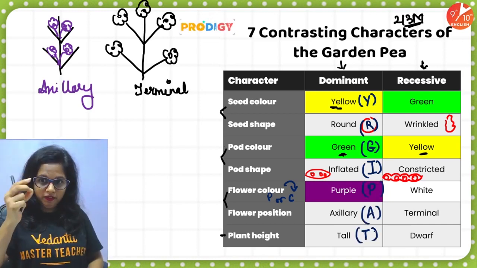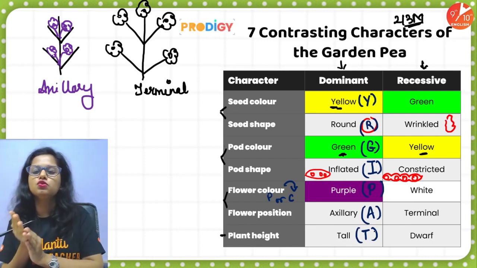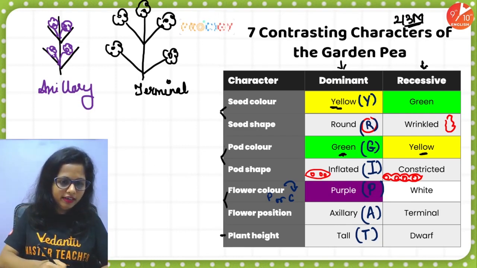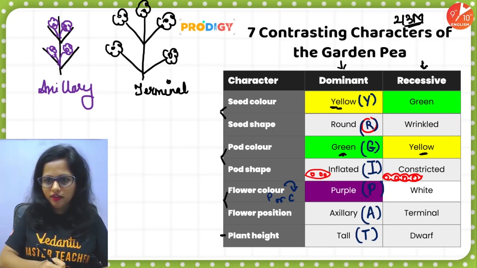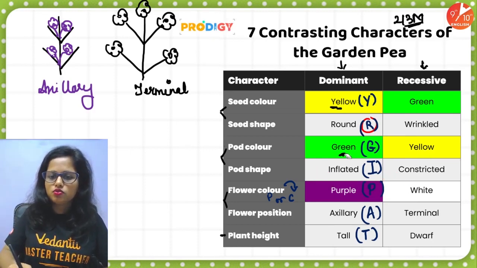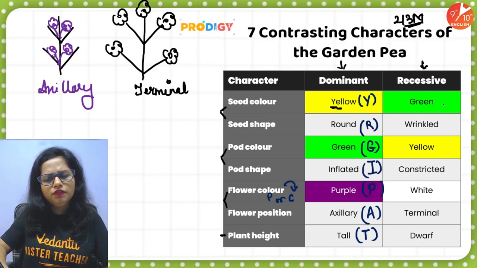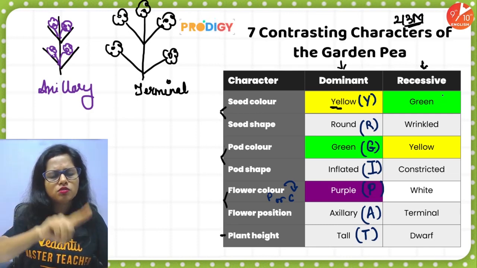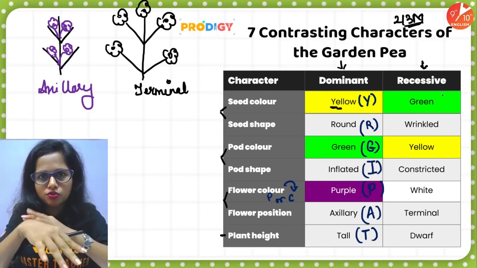Now people, you tell me, if these are the letters used to represent the dominant trait, what will be the letters used to represent the recessive trait? But for that, let me erase that wrinkled red color P. Okay, now it's pretty easy. Right? I'm erasing this. Cool. So it's less cluttered now. So now tell me, green will be small g or small y? Small g or small y? Tell me in the chat.